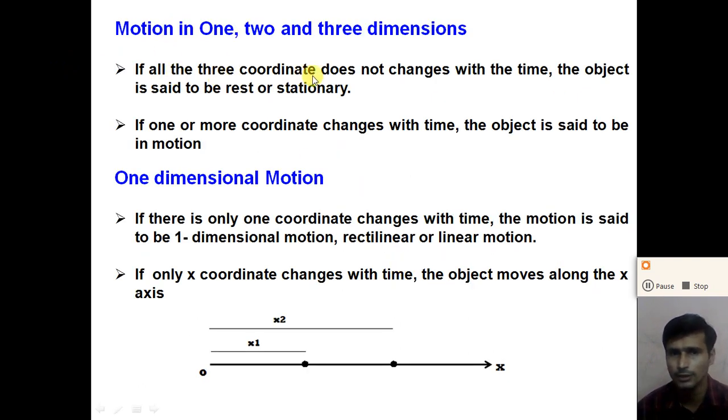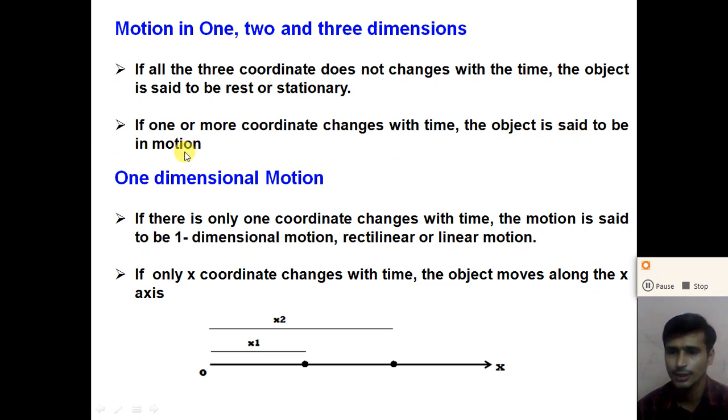If all three coordinates do not change with time, the object is said to be at rest or stationary, right? So if the coordinates of the object with respect to one frame of reference do not change with time, we can say that the object is at rest or stationary with respect to this frame of reference. But if one or more coordinates change with time, the object is said to be in motion.